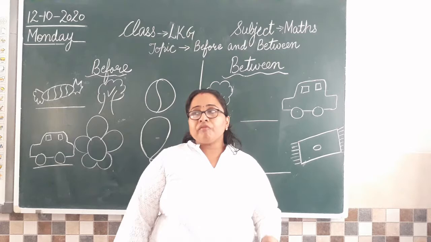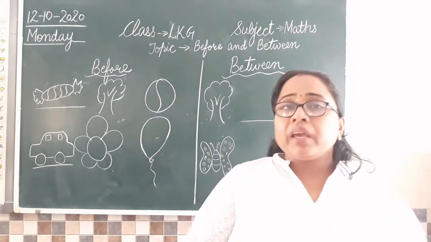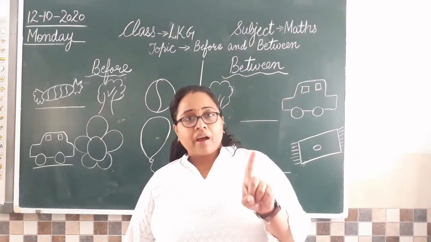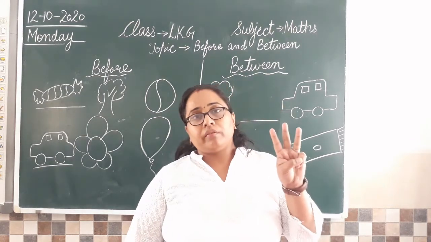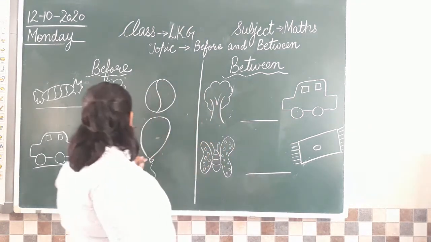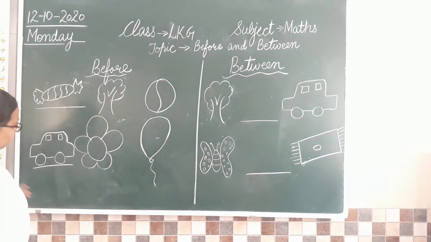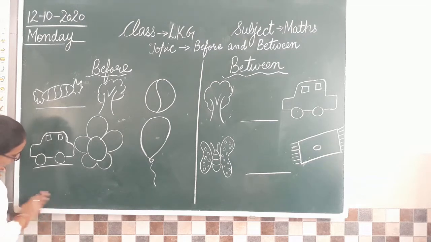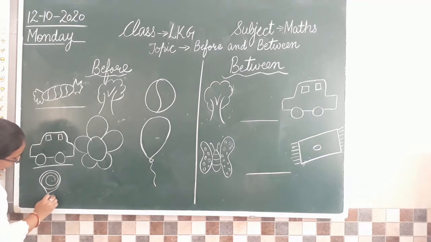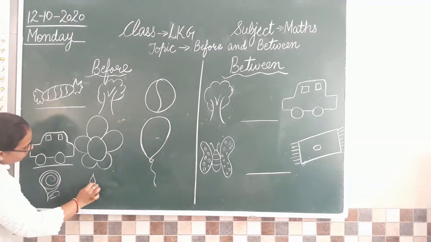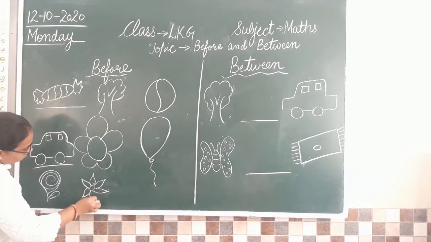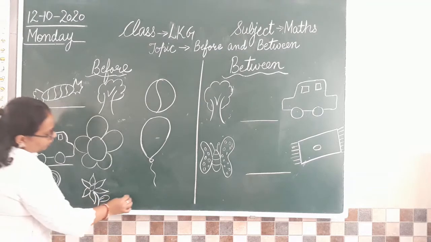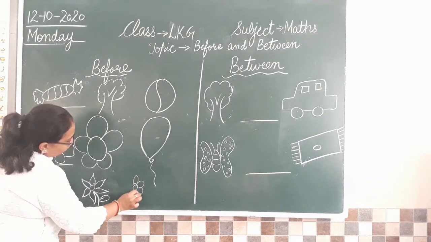Clear? Now if I tell you that we have one rose flower, one sunflower and one marigold flower. So I'll draw it here. Again, okay, for one more example I'm going to take here. So I'll draw flowers here. So this is rose flower we have. Then we have sunflower. ठीक है, this is sunflower. And then we have marigold flowers.